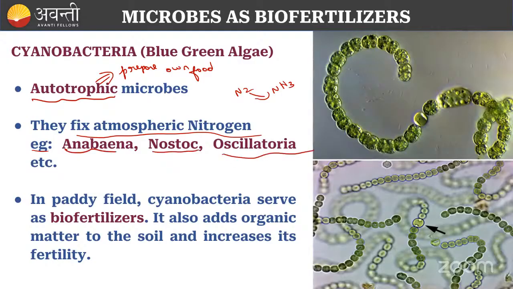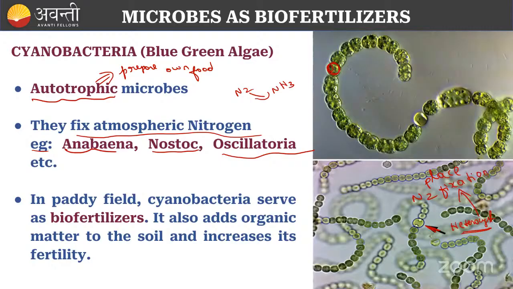Here you can see, guys, this is the Nostoc. Here, this labeling part, we call it heterocyst. What does heterocyst mean? It is the place where nitrogen fixation will happen.